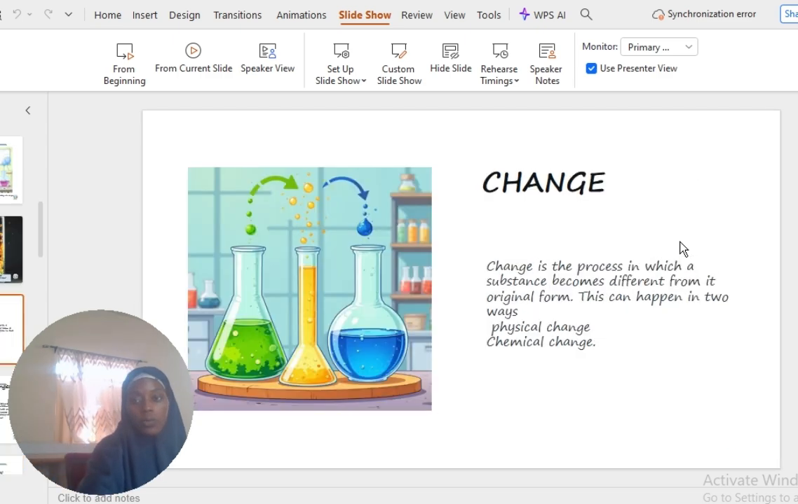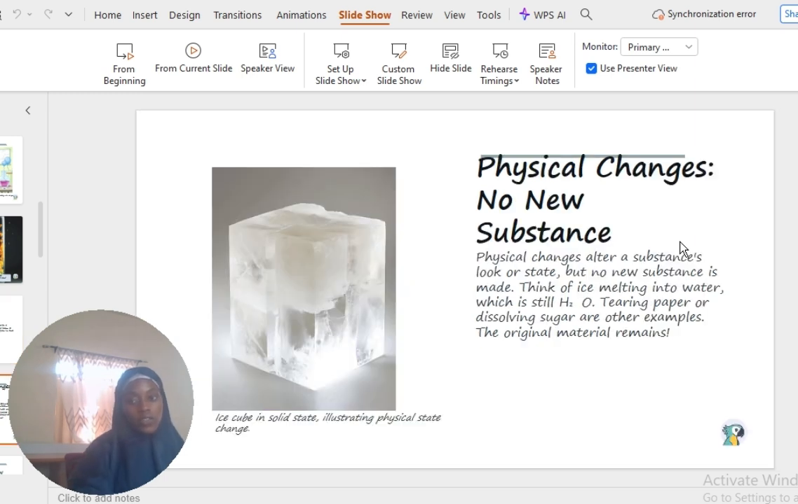And the next topic is change. Change is the process in which a substance becomes different from its original form. It can happen in two forms. We have the physical change, we have the chemical change. Now, what is physical change? Physical change alters a substance's look or state, but no new substances are formed. Think of the ice. You have an ice block, when it's melting, it doesn't change from water, just that the appearance, the state changes, that is from solid to liquid.